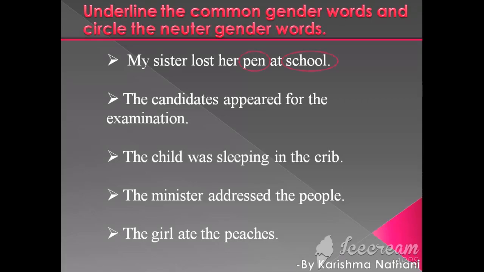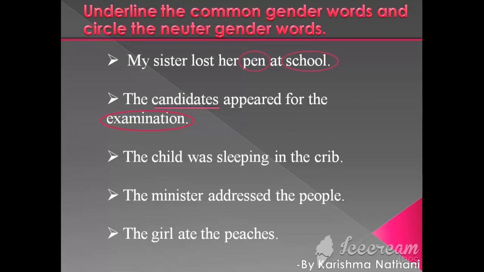Here, pen and school both are neuter gender because pen and school are non-living things. The next one is: the candidates appeared for the examination. Here, candidates is common gender because it can be both male or female. Examination is neuter gender because it is a non-living thing.